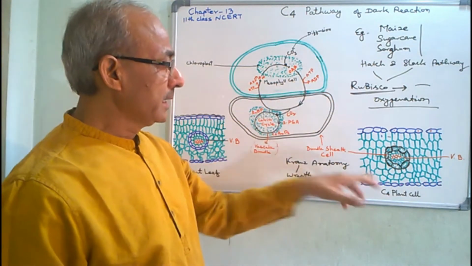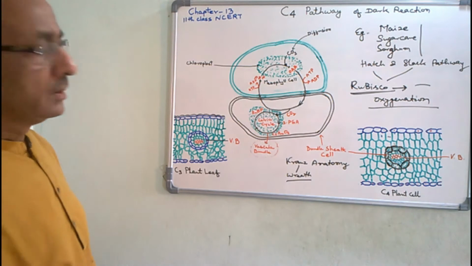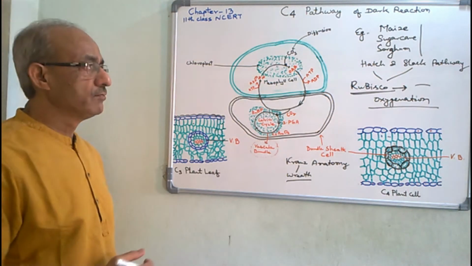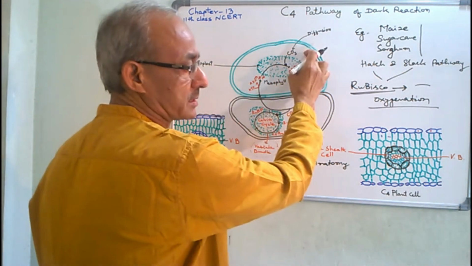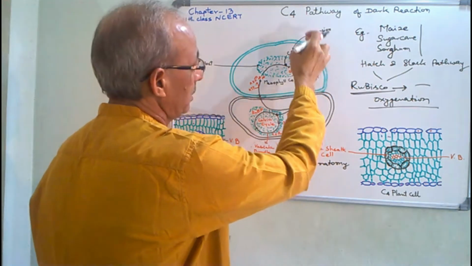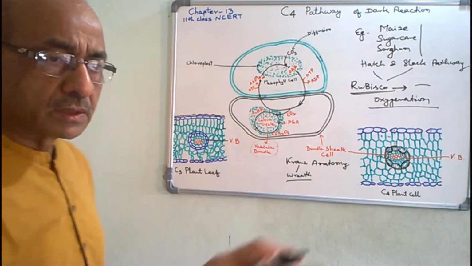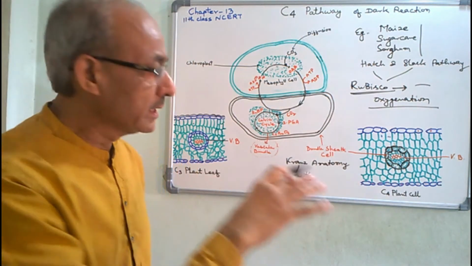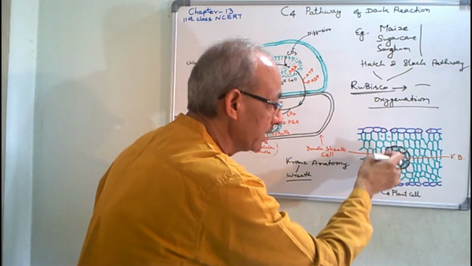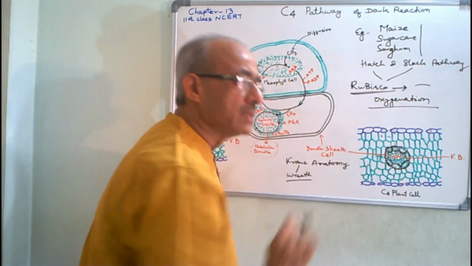Here, in the case of leaf of C4 plants, in mesophyll cells, firstly carbon dioxide reaches in all the mesophyll cells, which are near to the bundle sheath cell.